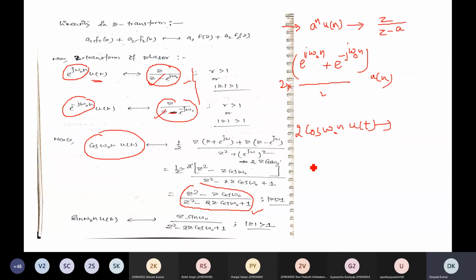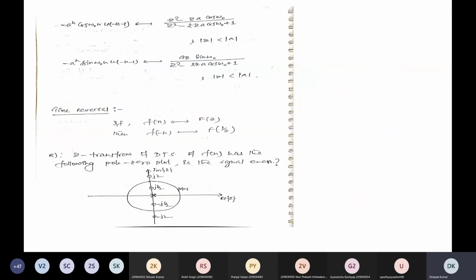Otherwise, finding the z transform of cos omega naught n u of n by the conventional technique would be quite complex. You would not be able to find the z transform easily. So this is the important property that you should apply to calculate some complex function. Another property is the time reversal property.